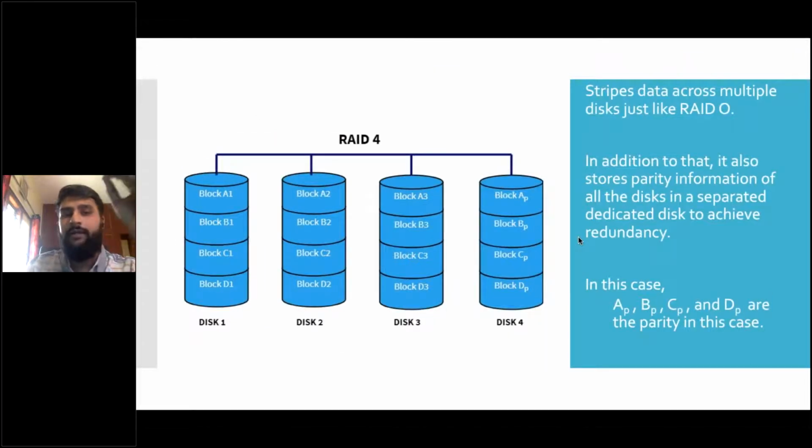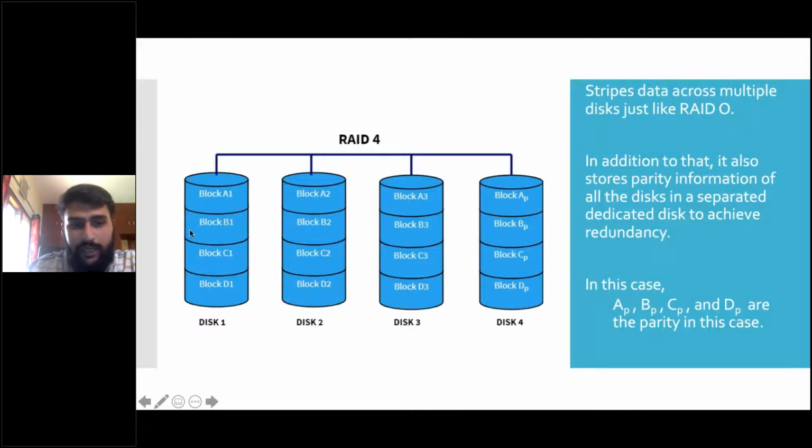Now let's look at RAID 4. So here also data striping, just like RAID 0, is applied. If you look at disk 1, 2, 3, 4, data is stored like this: block A1, A2, A3, and if you see, there is something called block AP. So that is a parity. Why we are storing a parity and what is parity, I'll tell you.